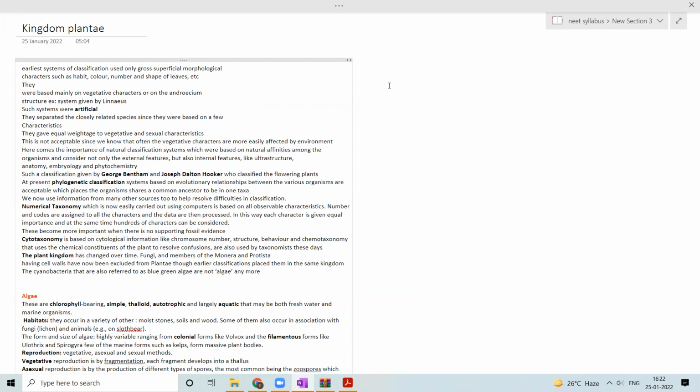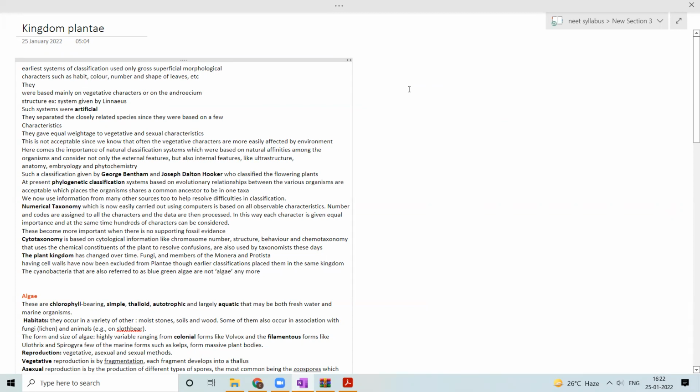So the earliest system of classification generally used gross superficial morphological characters, such as the size of the plant. Take for example Aristotle's classification. So what happened in the artificial classification?